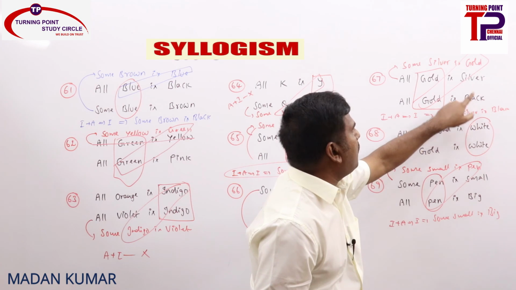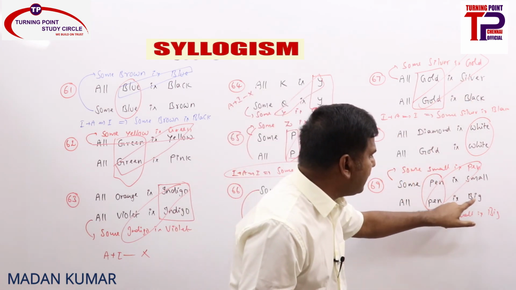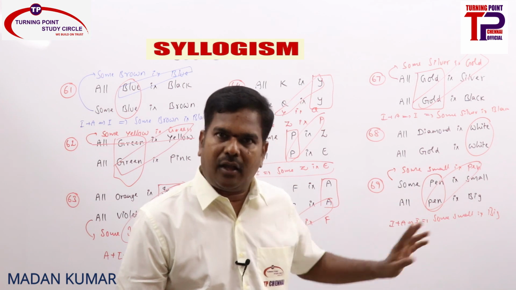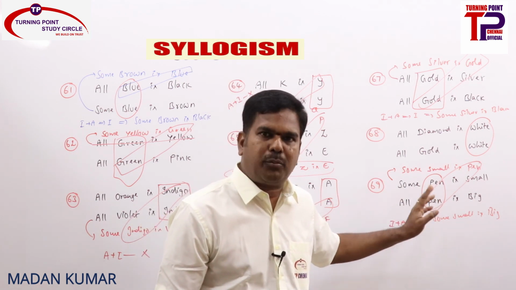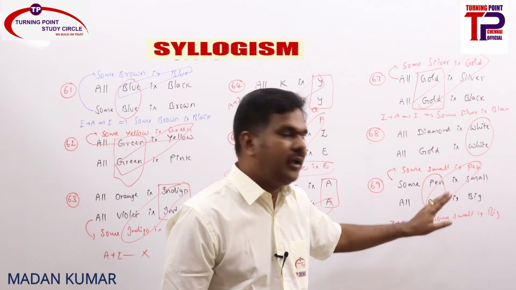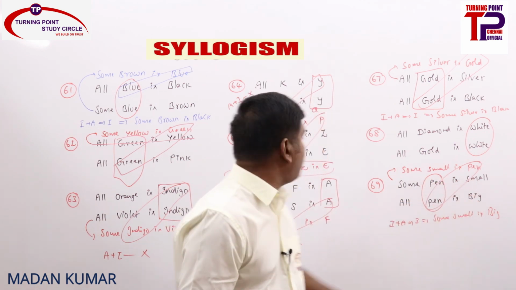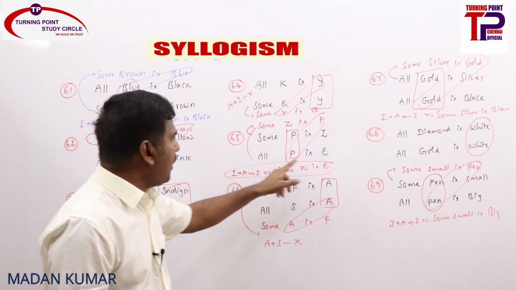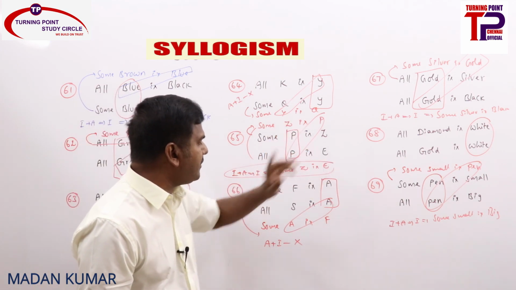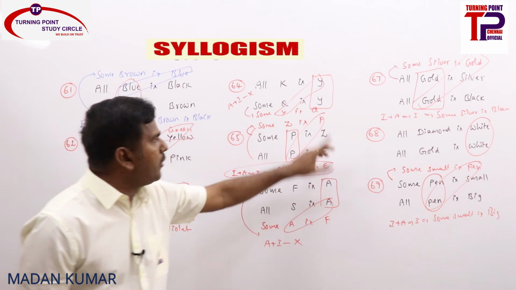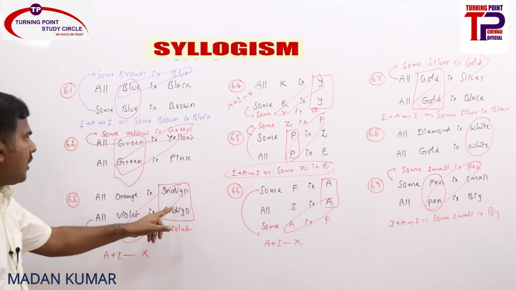That is what I told here. Some silver is black, some black is silver. That will be the answer. Anywhere here, some small is big, some big is small. That is the answer. Whenever A and I statements, or I and A statements, or both A statements, common term as subject, remove that common term and you will get an I statement. Some small is big, some big is small. Here, some P is Z, all P is E. Remove P, you will get some Z is E or some E is Z. Common term as predicate, you will never get a conclusion. Clear? And here, no conclusion.